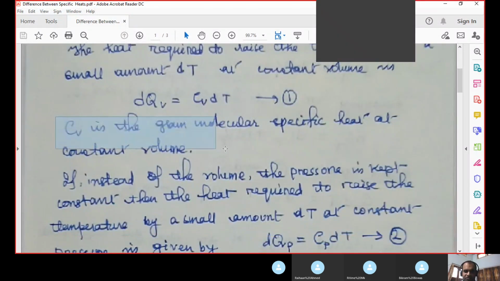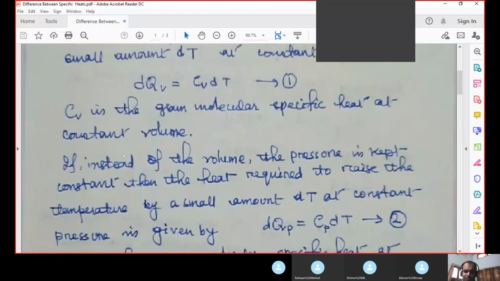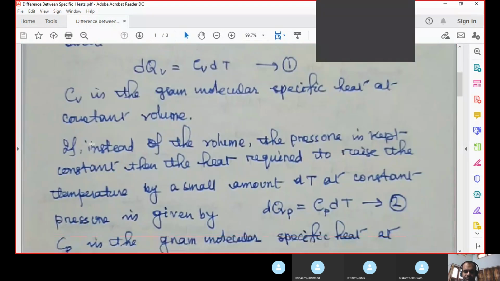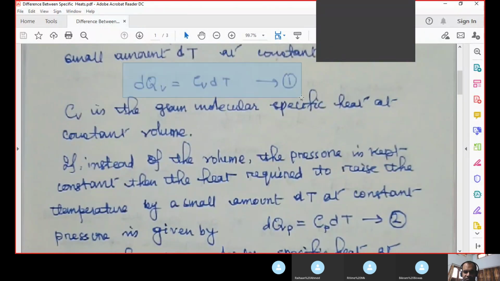Where it is written that Cv is the gram molecular specific heat at constant volume. I hope you remember this. So this expression is given equation number 1.